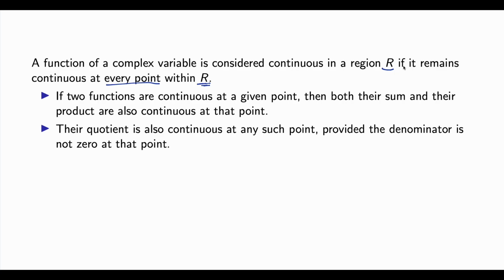And there are two results. If two functions are continuous at a given point, then both their sums and their products are also continuous at that same point. Their quotient is also continuous at any such point, provided the denominator is not zero at that point. Otherwise, it will not make any sense.